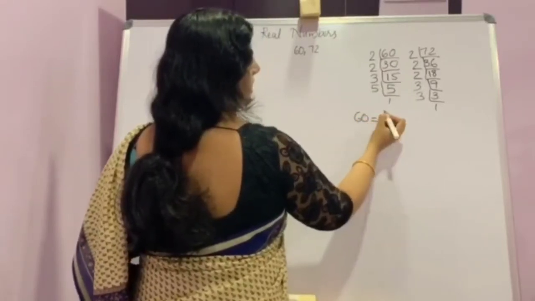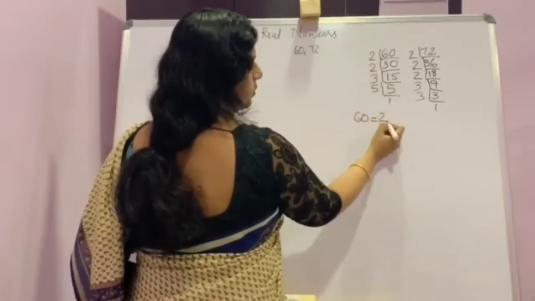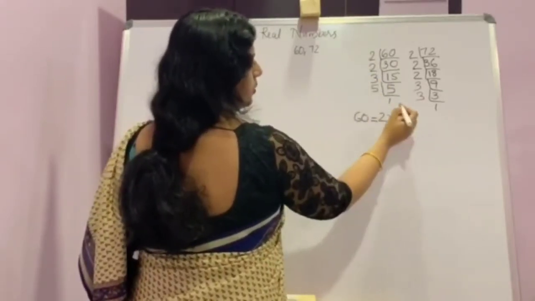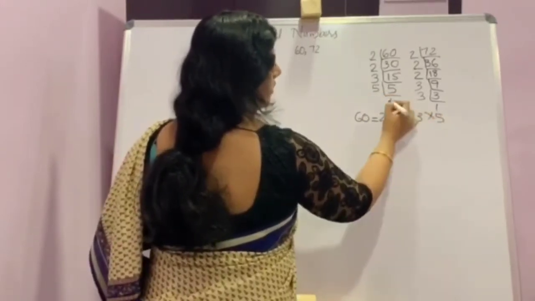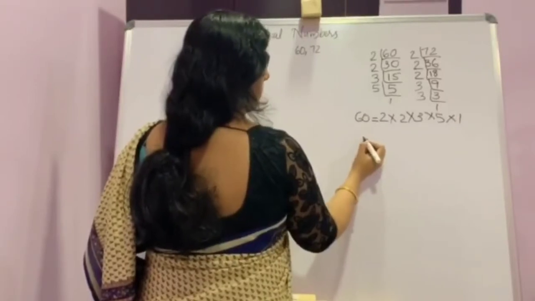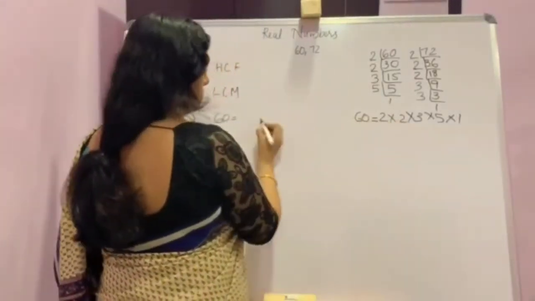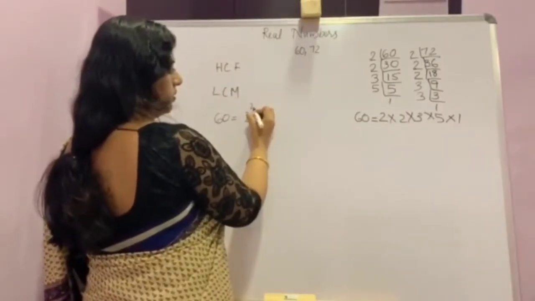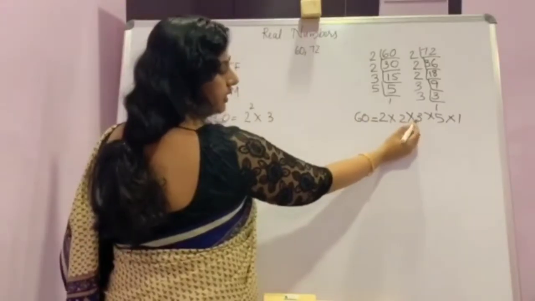So 60 can be written as a product of primes. This is 2 into 2 into 3 into 5 into 1. That is, 2 2s are there, so 2 raised to 2, into, how many 3s are there? Only 1.